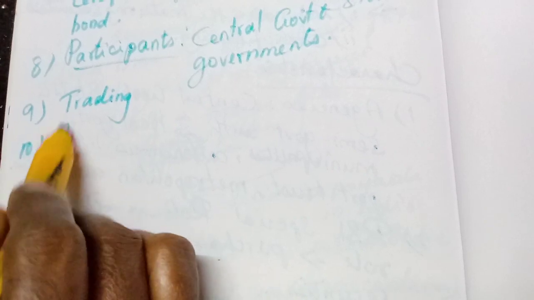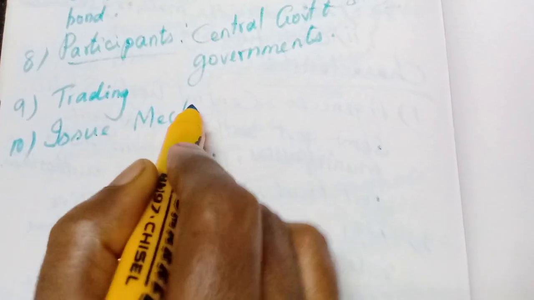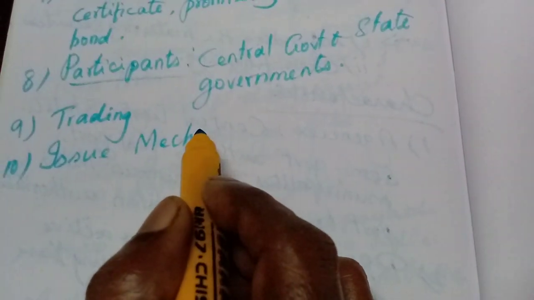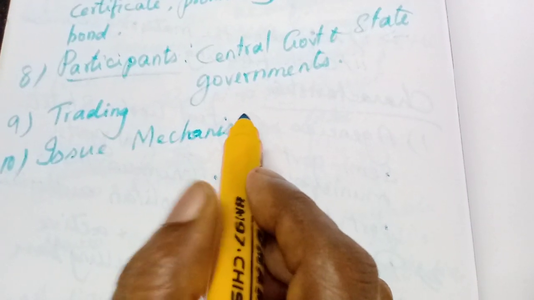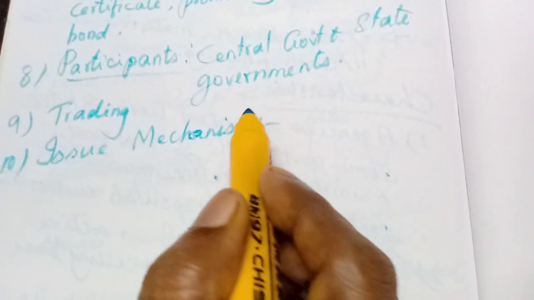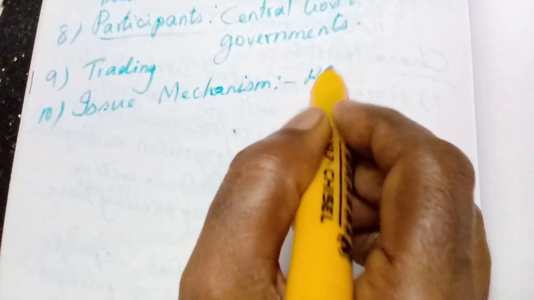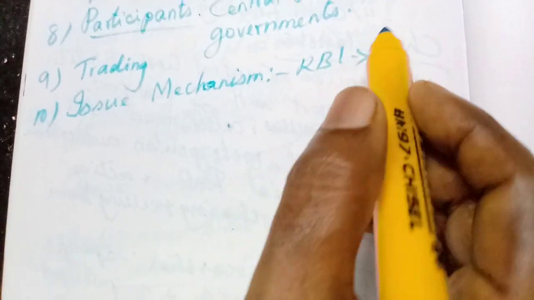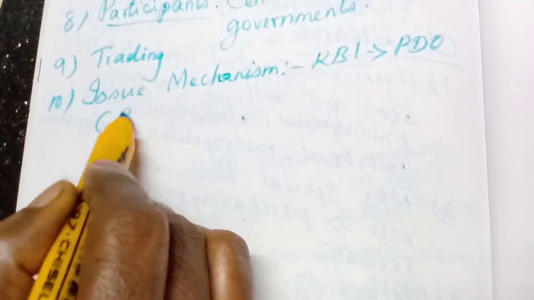Then issue mechanism. Who is issuing these government securities, or gilt-edged securities? Issuing mechanism. Who issues this? Usually the RBI only. There is one mechanism called Public Debt Office.